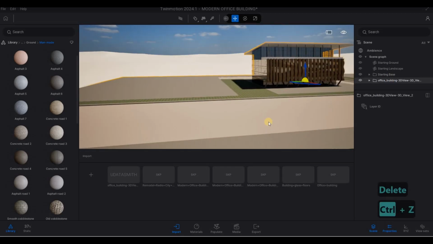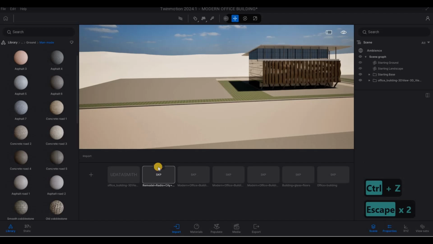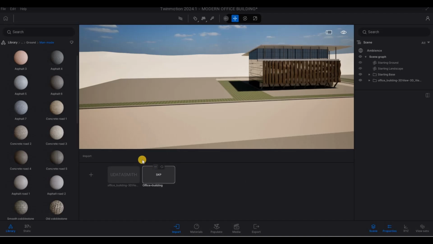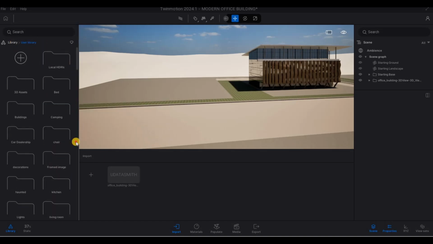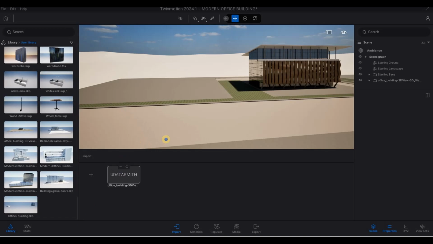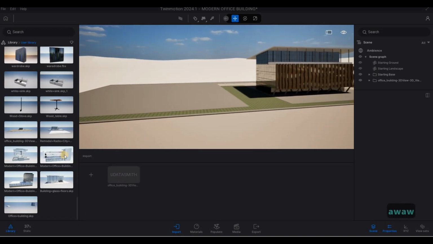Of course, let's undo that. And then here, delete all of this to clean it up. Because we have it in our user library. It probably is at the bottom because those are the new ones.